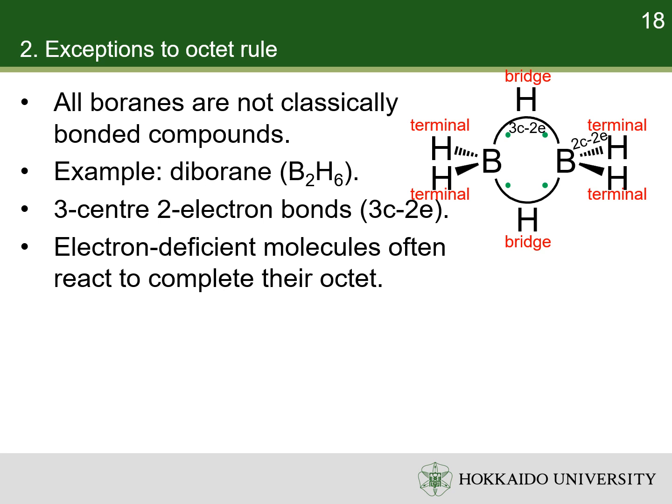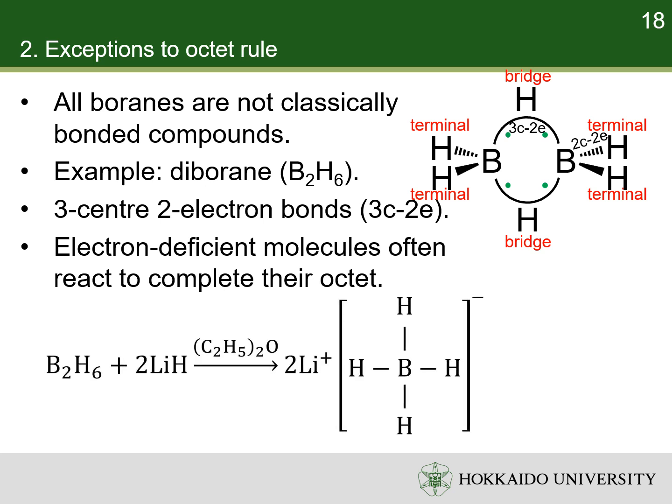Electron-deficient molecules often react so as to complete their octet. For example, when diborane is treated with lithium hydride and diethyl ether, lithium borohydride is formed, in which the boron atom becomes octet.